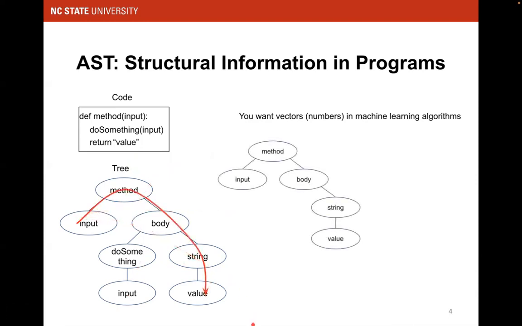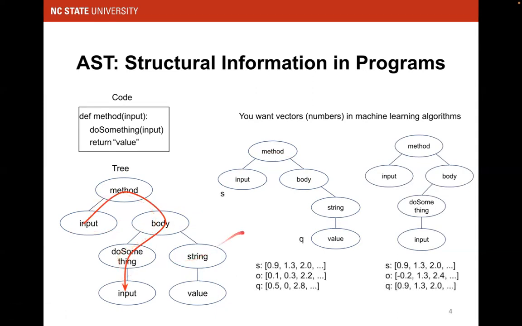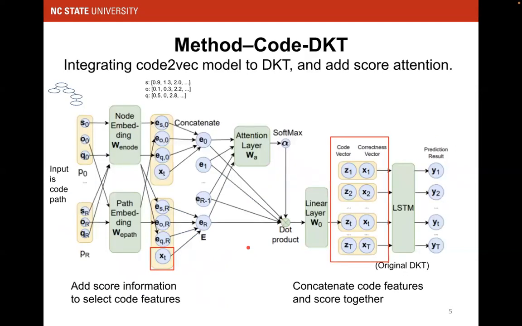We use leaf-to-leaf paths to do this. For example, we have this path. We can extract this path in the AST, and we can represent the starting node and the ending node as numbers, like embeddings. We can also embed the whole trace, the whole path, as numbers.